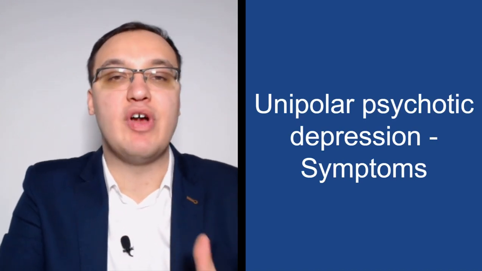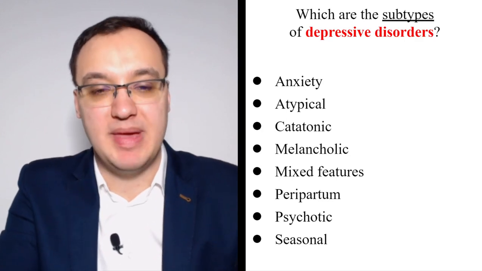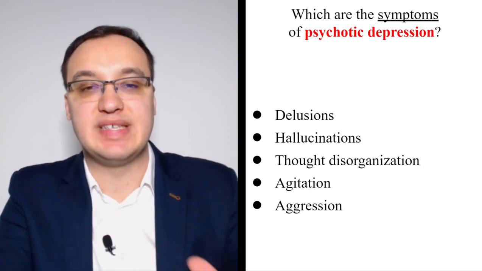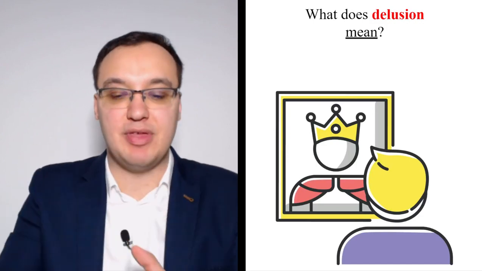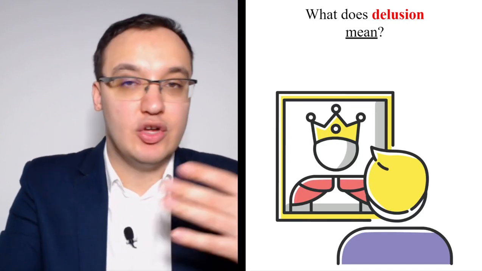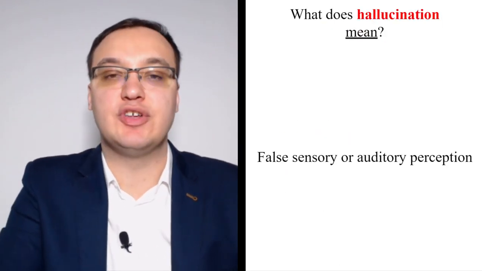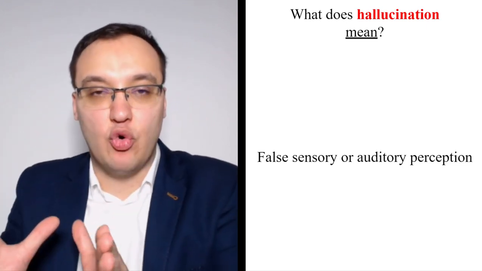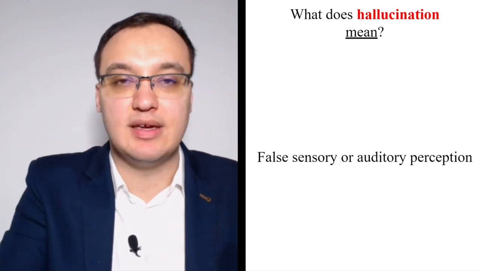Quick review. That was it. This was the symptoms. It's actually similar to psychosis. We have subtypes, as we said: anxiety, atypical, catatonic, melancholic, mixed features, peripartum, psychotic, and seasonal. We are dealing with psychotic today. The symptoms of psychotic depression are delusions, which are false, fixed beliefs. This guy thinks that he's the king, and it's impossible to tell otherwise. So you cannot really convince him otherwise. Hallucinations means that you hear or sense things that are not there. So you are seeing stuff that is not there.